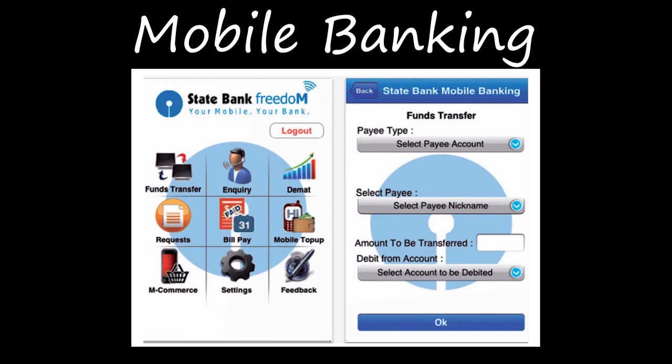That means if you are in your workplace, or maybe in your home, or maybe traveling from one place to another, if you're just having your mobile, you can just check your balance. If you want to pay for something, you can just pay from your mobile itself. If you want to purchase something instantly, you can do that from your mobile itself. Or if you want to pay a bill, maybe for electricity, or water, or insurance, anything, whatever you want, you can just pay it instantly, right?